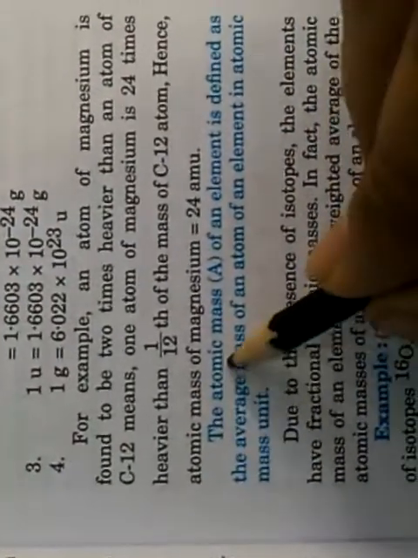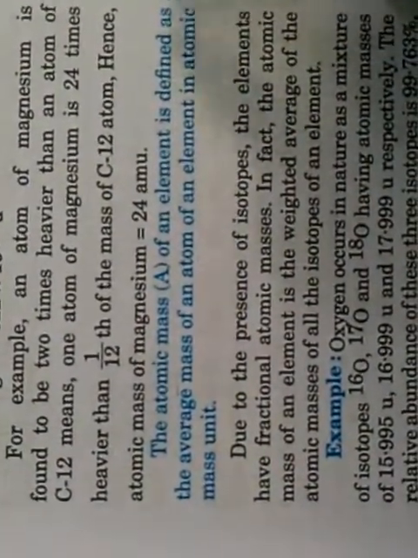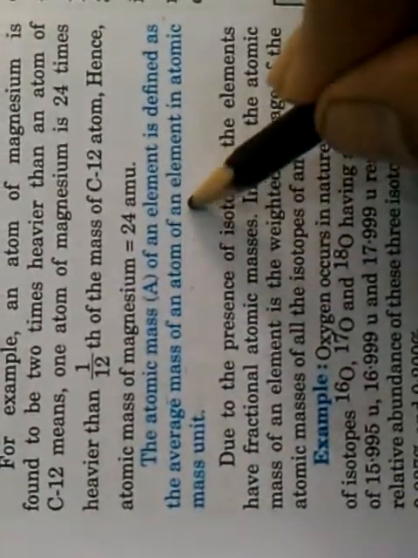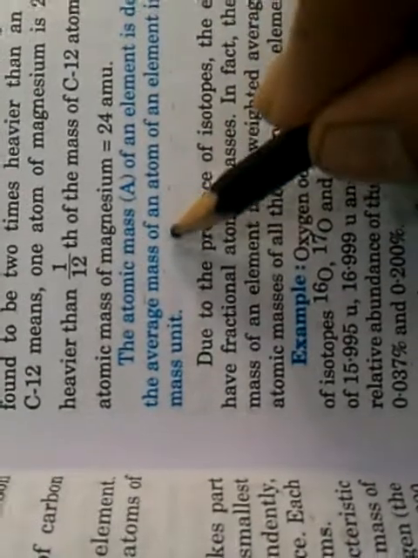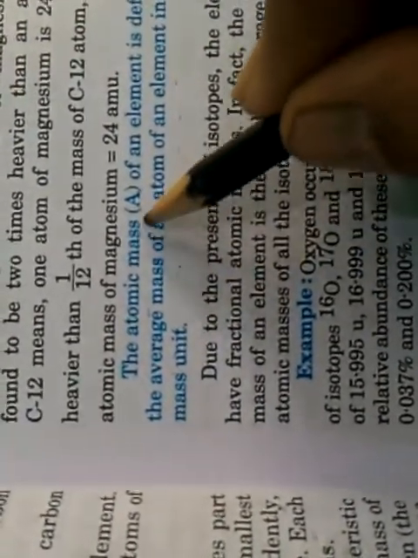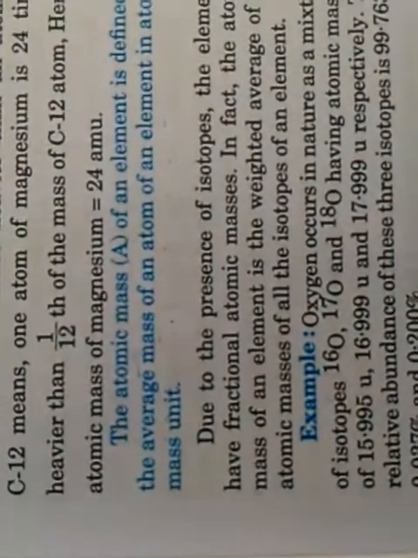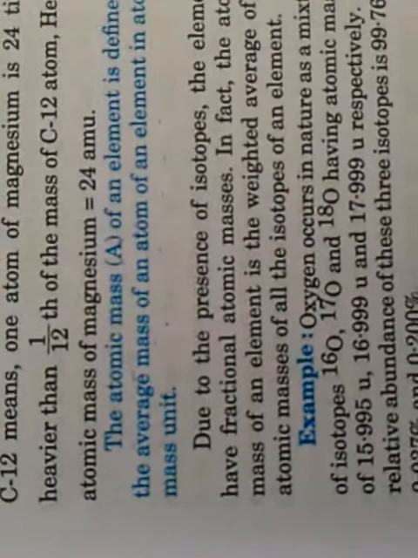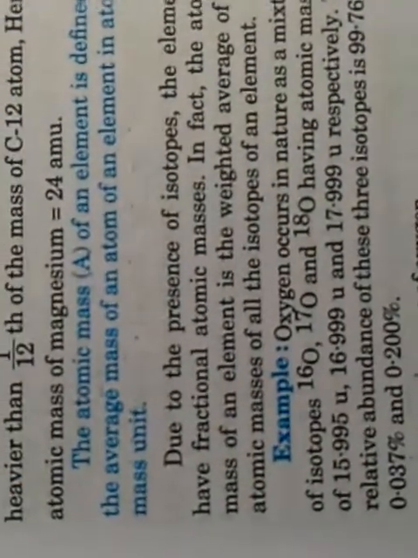Now, what is the atomic mass A? The atomic mass A of an element is defined as the average mass of an atom of an element in atomic mass unit. Basically, in case of isotopes, all the atoms do not carry the same mass. That's why atomic mass is the average of all the atoms present in a sample; we take out the average of their masses, we add them and we divide them.